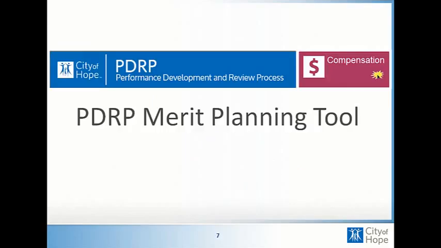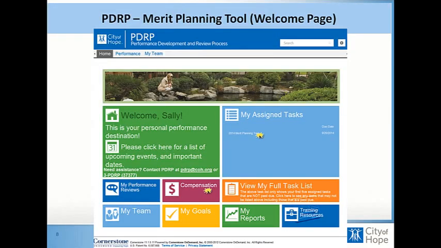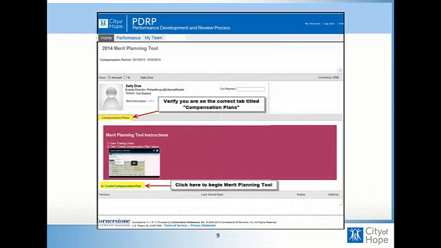So we'll go into some of the screenshots from the tool to give you a better glimpse at some of the functionality. Once you log into the PDRP portal, you will see that you're under your assigned task, the 2014 Merit Planning tool. Once you click there, you'll be taken to this page where you can view a video. It's about 5 minutes long. It will go through in more detail some of the things that I'll point out to you on the next slide. It's pretty helpful in giving you a better idea of the functionality and some of the ways you can